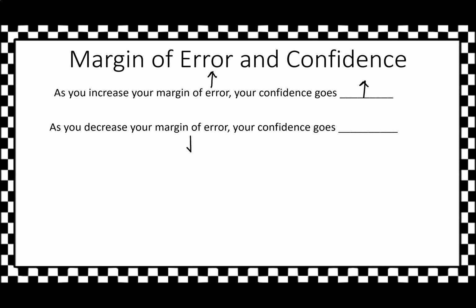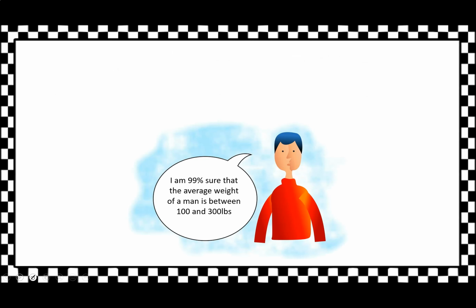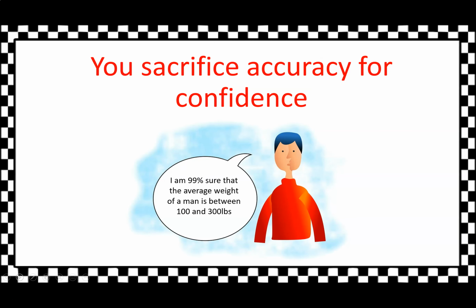When you decrease your margin of error, I'm saying plus or minus 5 jelly beans or plus or minus 2 jelly beans, that's tough to get correct. So our confidence is going to go down. So what's happening here? You're sacrificing accuracy, right? Plus or minus 5 jelly beans is accurate, but plus or minus 50 jelly beans is not that accurate. So you sacrifice accuracy for confidence.